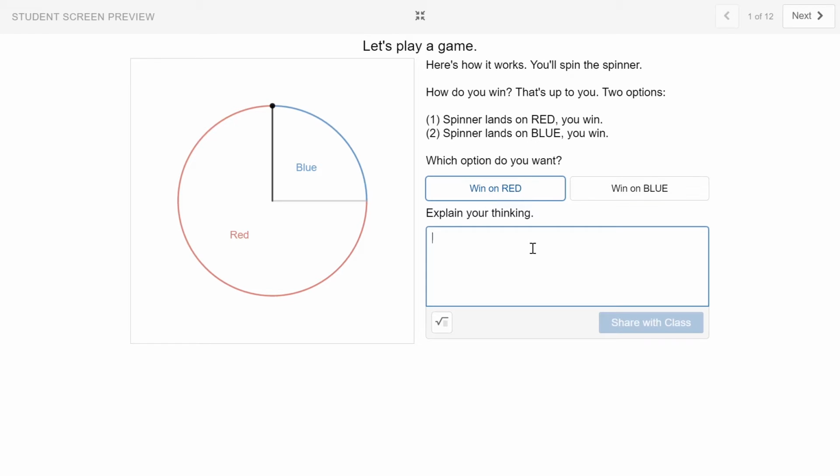Personally, I'm going to choose win on red. And the reason that I'm choosing win on red is the area of the red section of the circle is bigger than the area of the blue. Awesome.